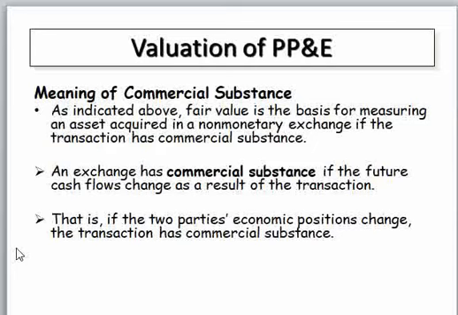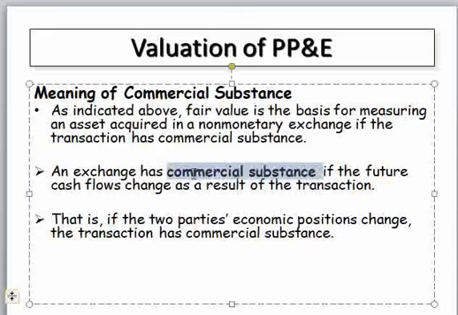As indicated above, fair value is the basis for measuring the acquired non-monetary asset if the transaction has commercial substance. If we say an exchange has commercial substance, then the cash flow from the result of the exchange is changed, or the future cash flow is changed as a result of the transaction.